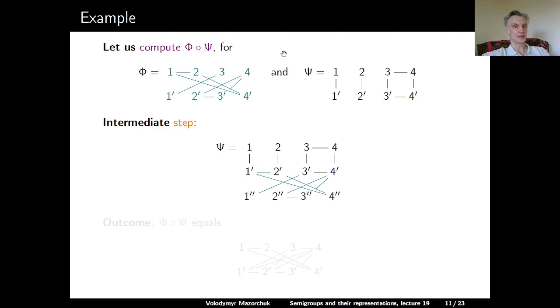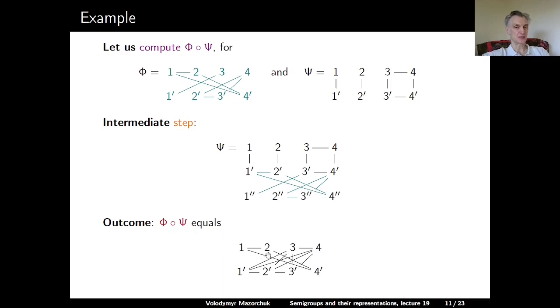And then we unite these single primed elements with single primed elements of psi, and we can draw it in such a complicated intermediate diagram. And then we see how in this diagram we get equivalence classes for the equivalence relation on the union of all these things. And then we just remove the intermediate layer and make 2 primed elements 1 primed. That's the outcome, that's phi after psi.